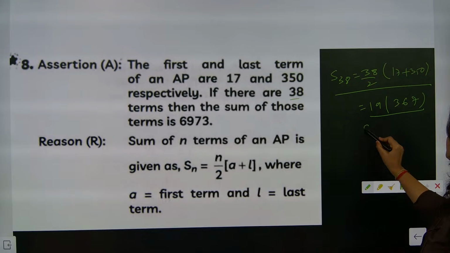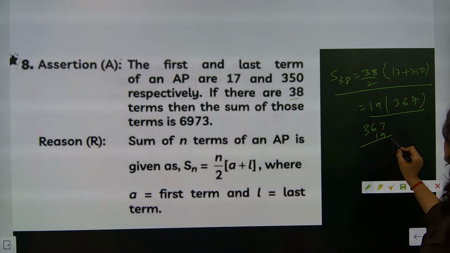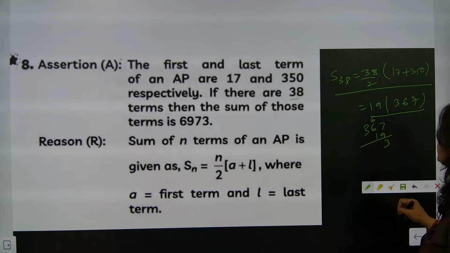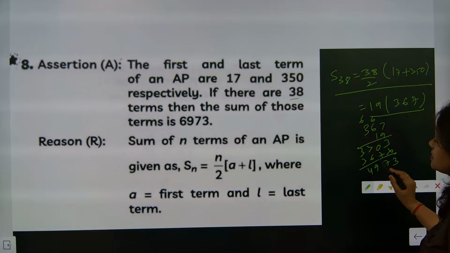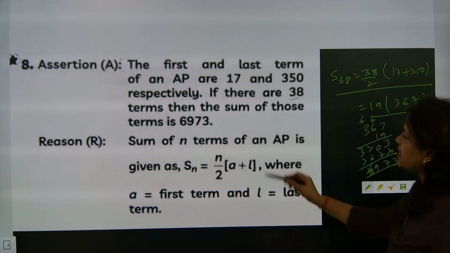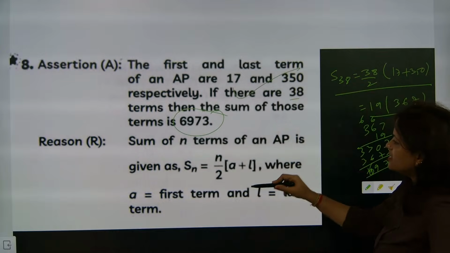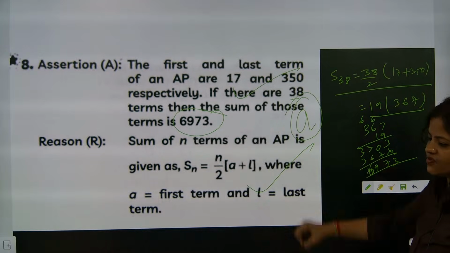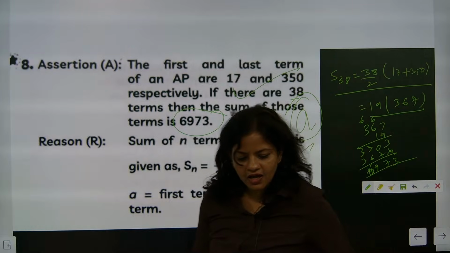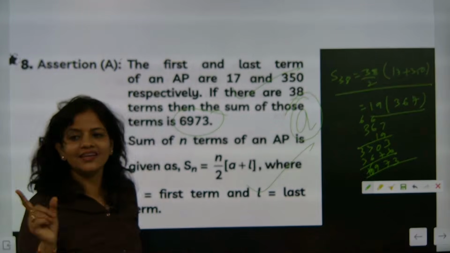Let's check. One, A is correct. This is correct and this is the correct explanation. So it will be A. How many of you said A? Very good, Kritika. This is exactly A.